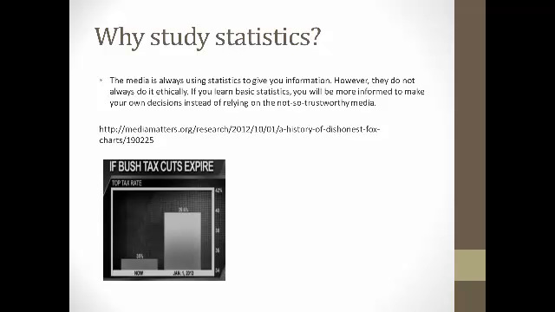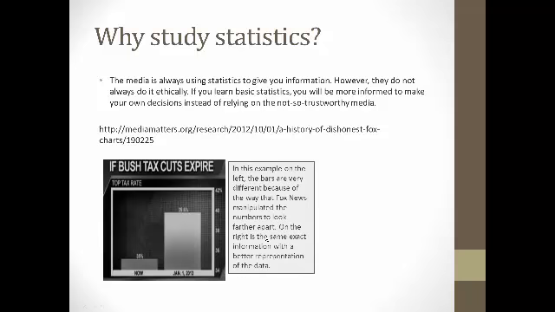What I'm trying to show you is that if you look at the numbers, the lowest bar is 35%, and the highest bar is 39.6%. Now, if you look at just the bars, this looks like an enormous difference. But if you look at the numbers, you can see that the difference is only 4.6%. It's not really that big a difference.